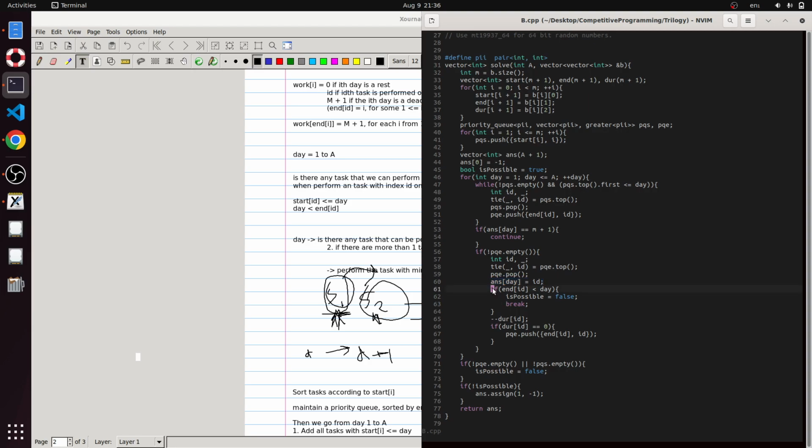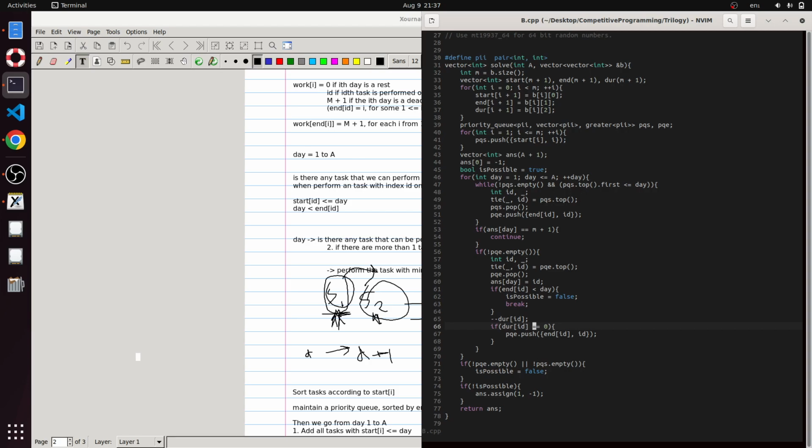So we are going to do this task on this day. And there's one other thing that we have to check, that is, is it possible to do this task on this day? If the end day, the deadline of this task, has passed and we have come ahead, then it's simply not possible to do this task and we break the loop and set is possible to false. Otherwise, we decrease the duration of this task. It was going to require some number of days to do this task, and we have done it once for 1 day now. So we are going to decrease the duration. If duration equals 0, we are actually done with this task.